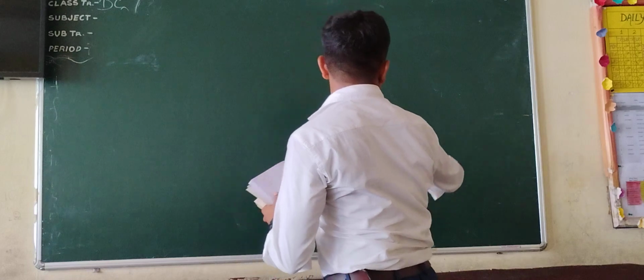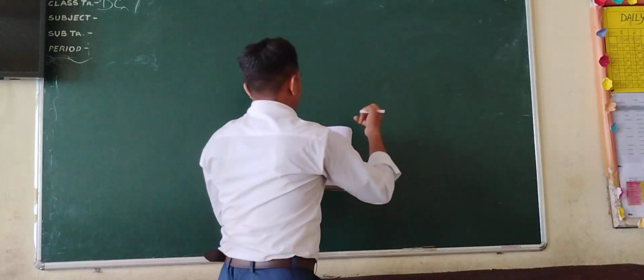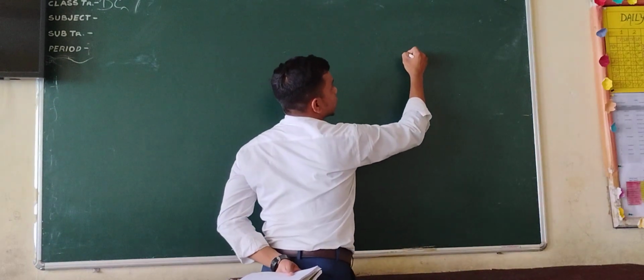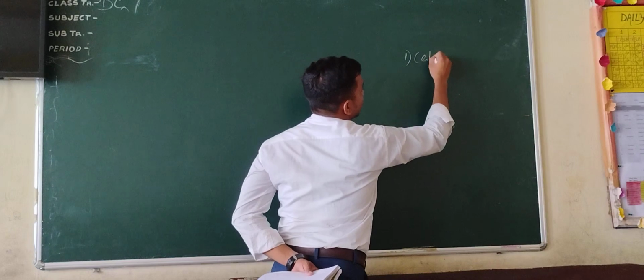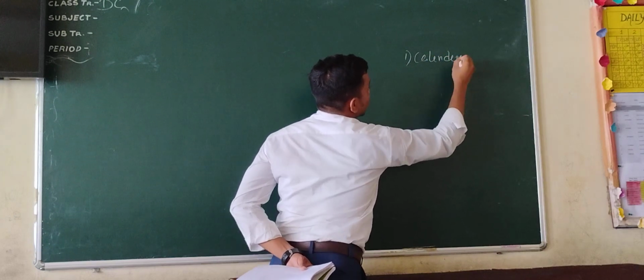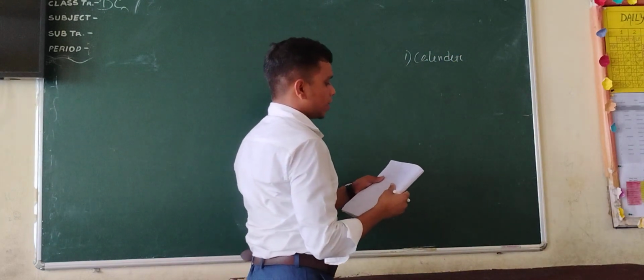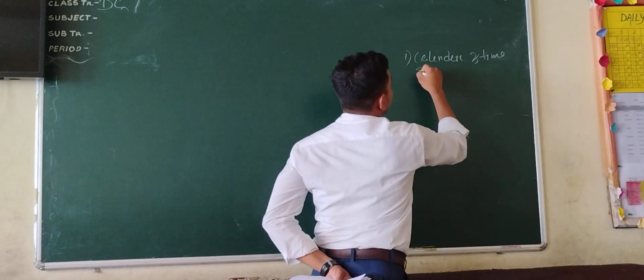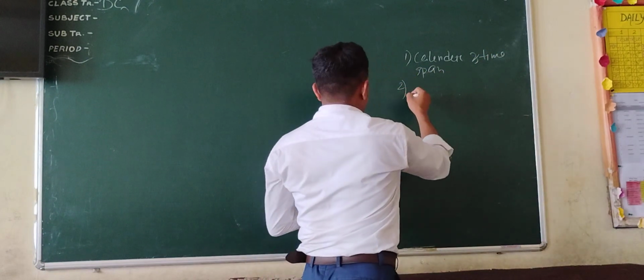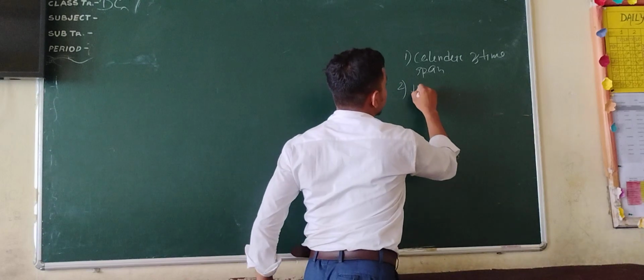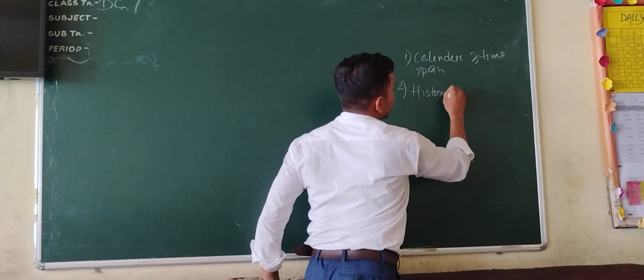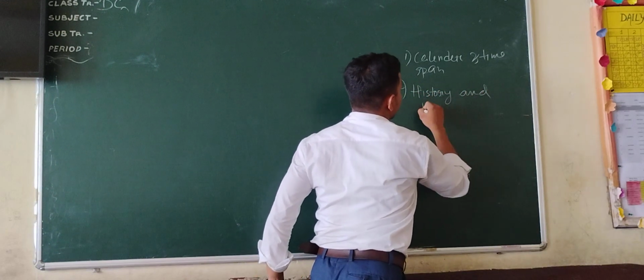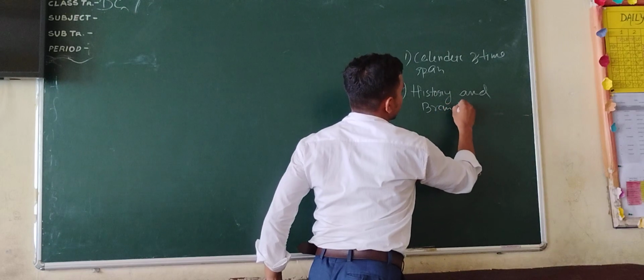Our first point is the calendar. We will first discuss calendar and time span. What is calendar and time span? Second point is history and its branches.